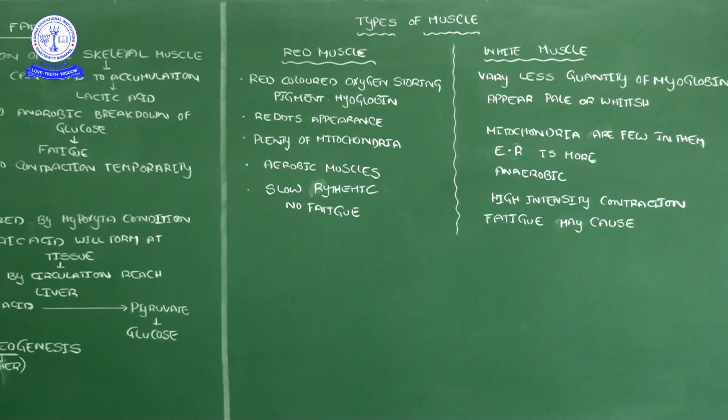So our heart should not get fatigued. For example, think about it, if our heart gets fatigued, that is the ending point of our life. Now this is the time to recall, when the heart is arrested, heart attack, heart arrest, even then for a fraction of seconds the heart will function. At that time myoglobin provides efficient oxygen supply. That is the reason that within up to 5 minutes of a heart arrest patient, the heart is still continuously working.